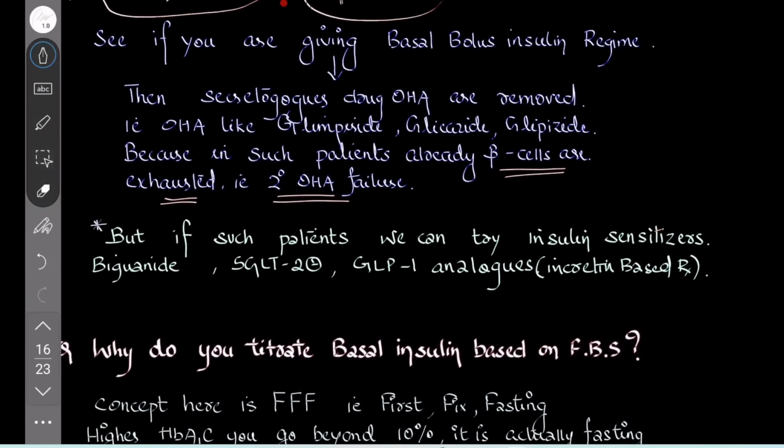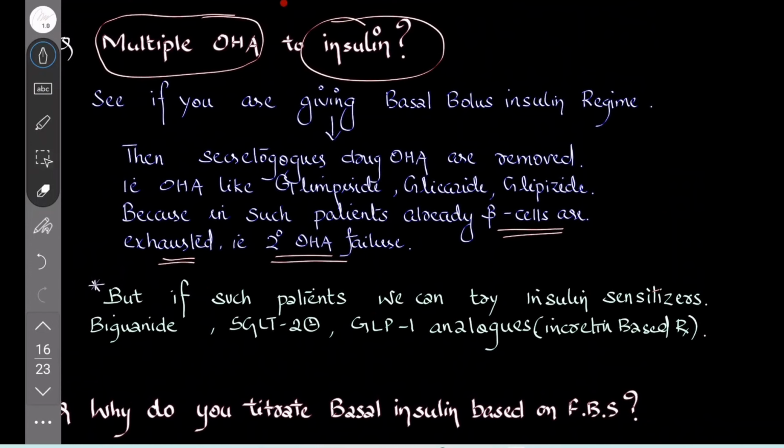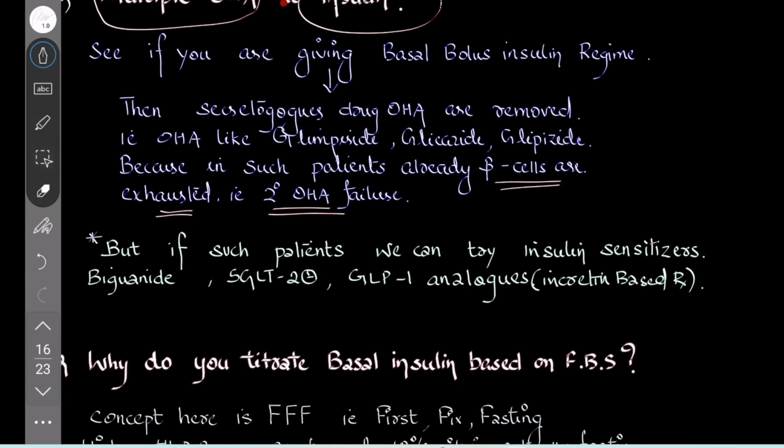So if you are converting OHA to insulin, you should skip secretagogues, but you start insulin sensitizers, drugs like biguanides, metformin, gliflozins, SGLT2 inhibitors, incretin analogs like that, because it sensitizes the insulin for its action rather than depleting the beta cells, as secretagogues do.